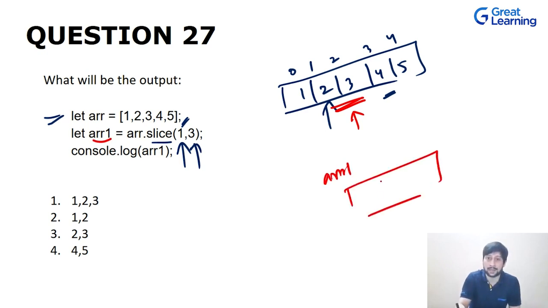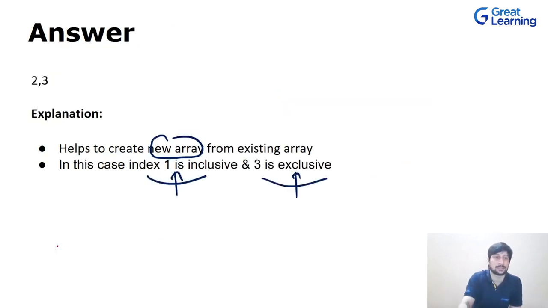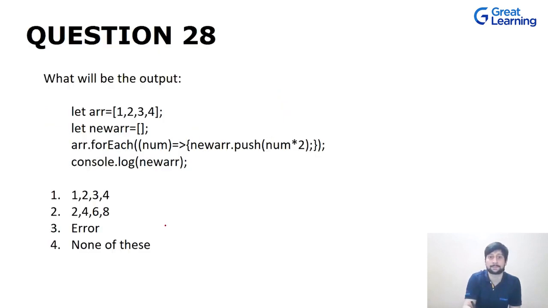So this ARR1 will contain 2 elements, 2 and 3. Whenever we use the slice method, it will return an array, so we are printing that array. What will be the output? 2 and 3. Now let's talk about this question that we have over here. We have an array that is 1, 2, 3, right?